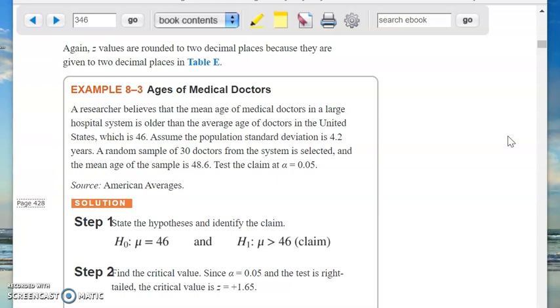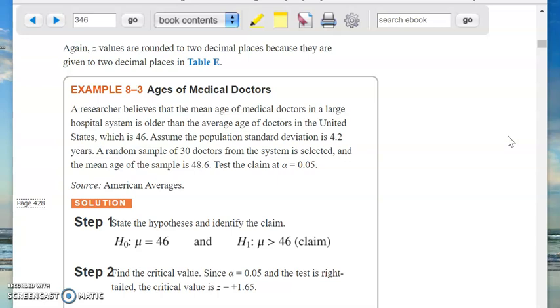The given information is that we take a random sample of 30 doctors. Therefore, n is equal to 30. Next, I like to write down what the random variable is. If you cannot clearly state what the random variable is, you're going to have some problems. So the random variable is the age of the doctors.